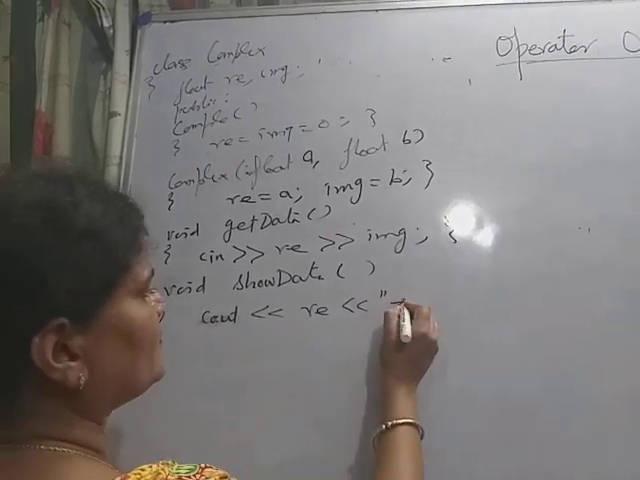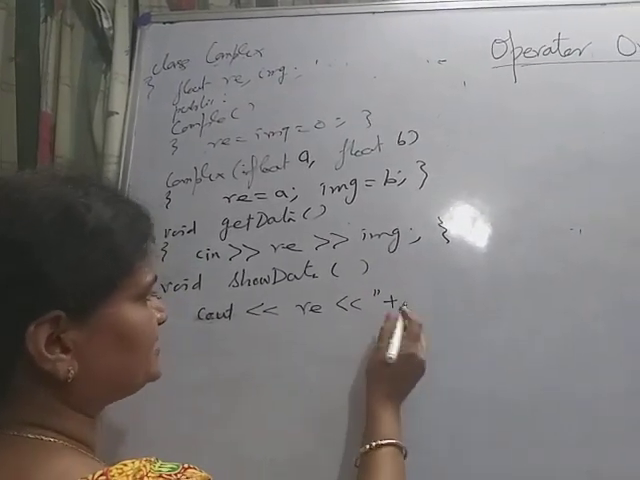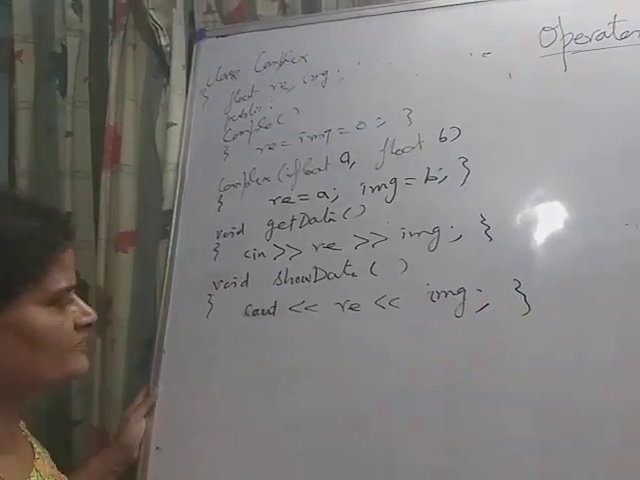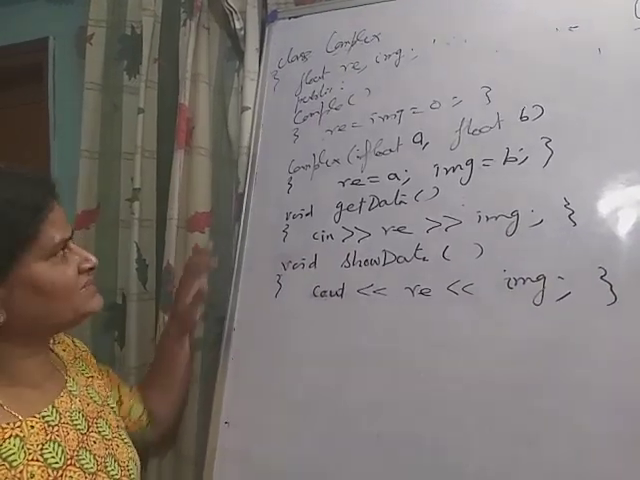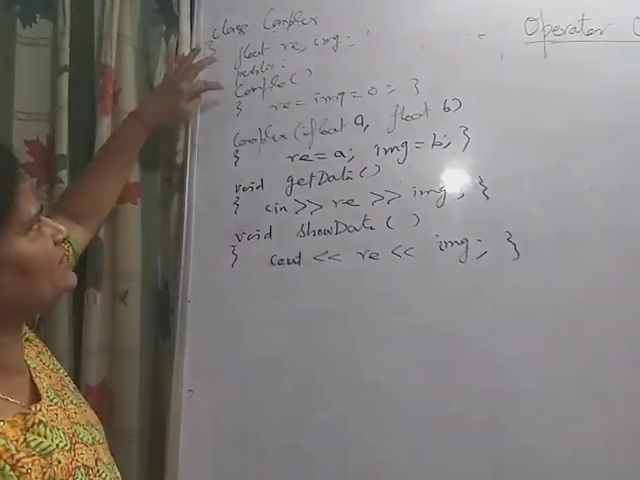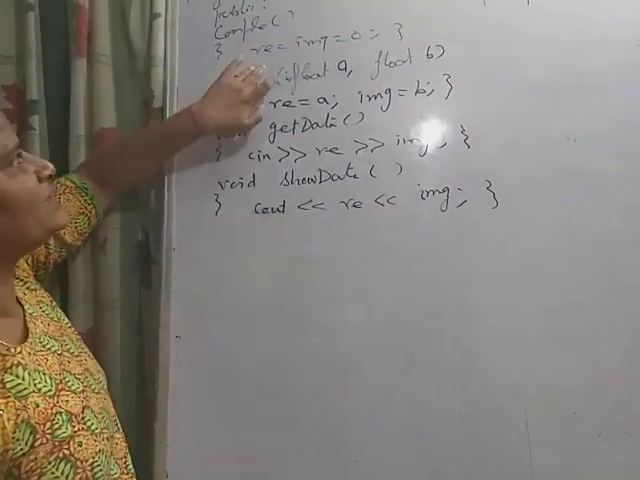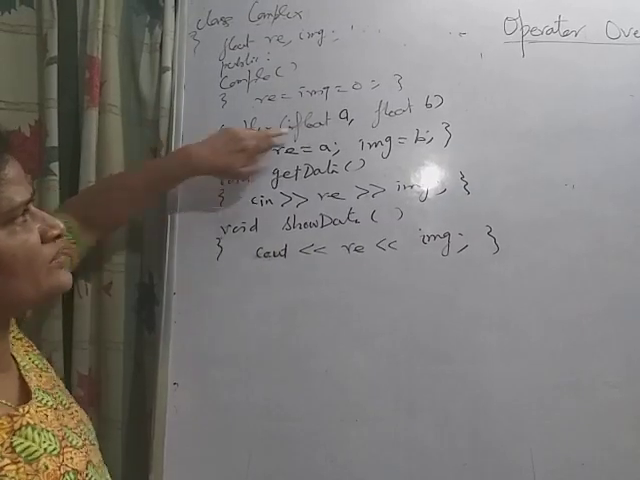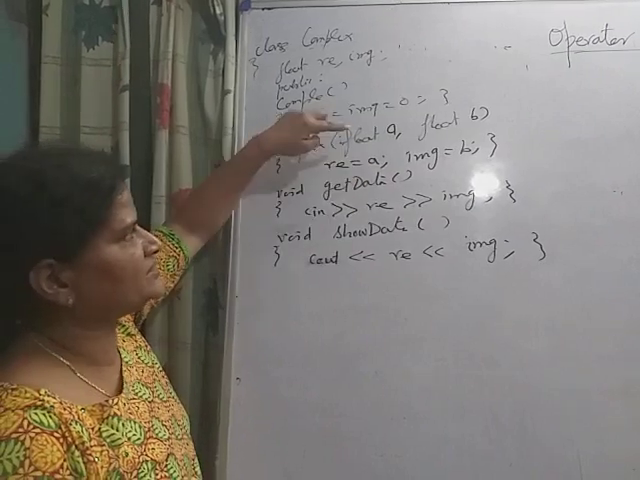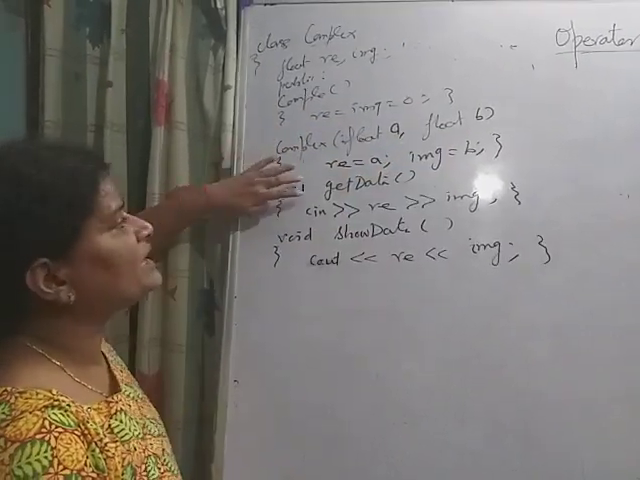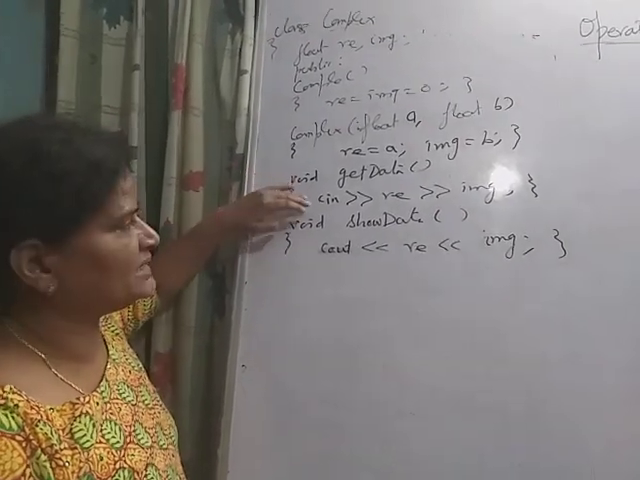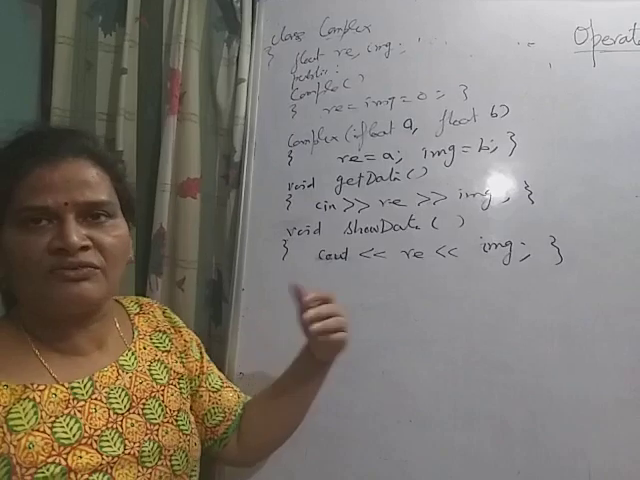Just if you want a real and imaginary part, later on you can use it. Now, this is a simple class which takes two data members, real part and imaginary part. There is a no argument constructor where the data members are initialized with 0, and a two argument constructor which takes two arguments from the user, and the real part is initialized with A, the imaginary part initialized with B. The getData function takes the values of the data members from the user, and showData is for displaying.